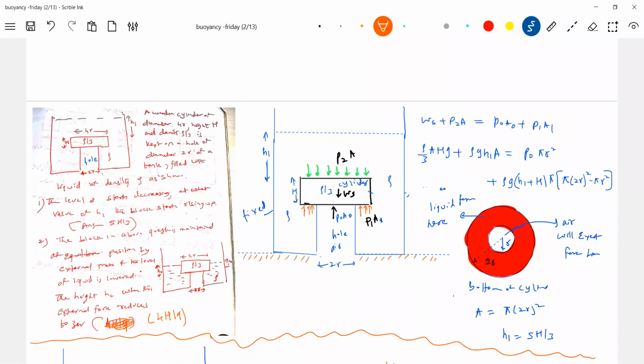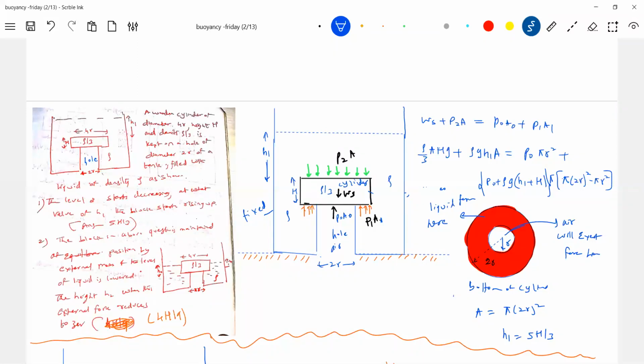P naught plus, we have to write, no? Oh, I think atmosphere air is not given, no?